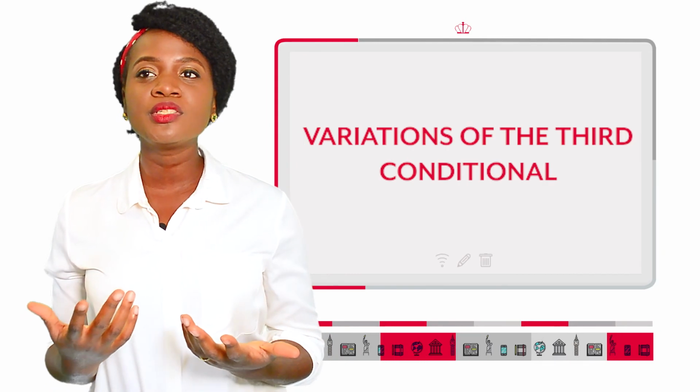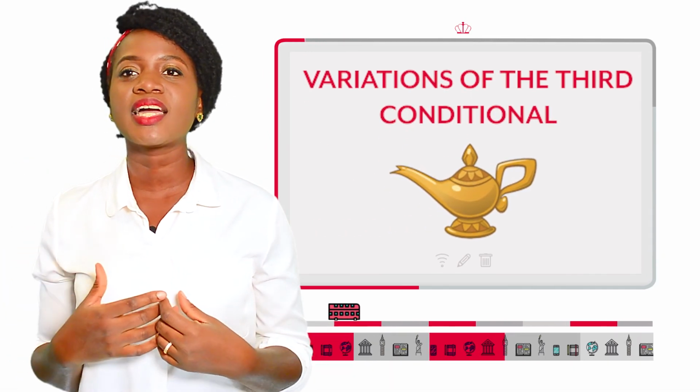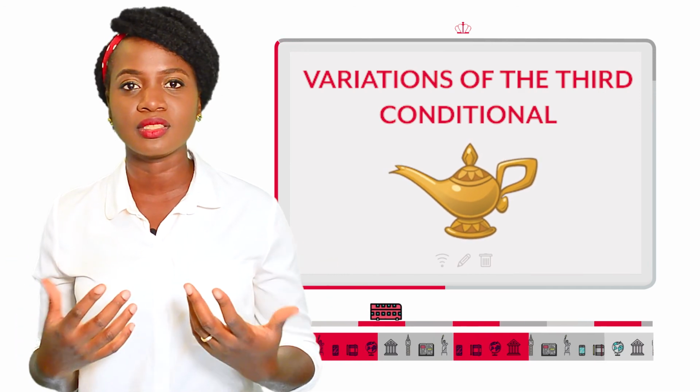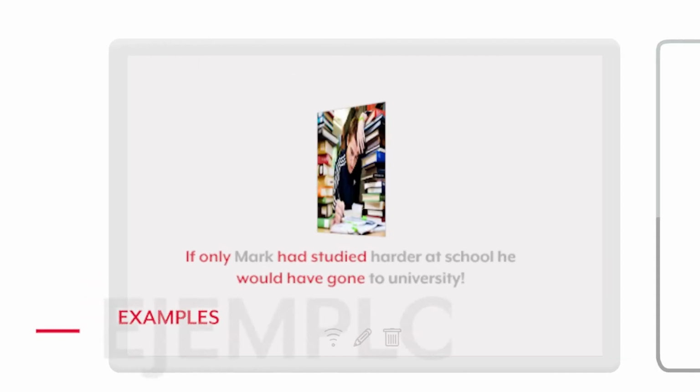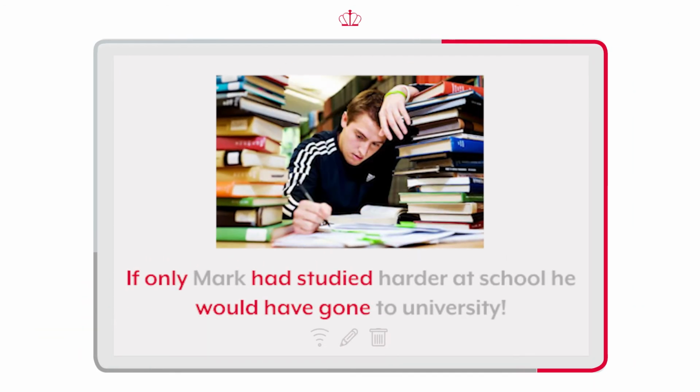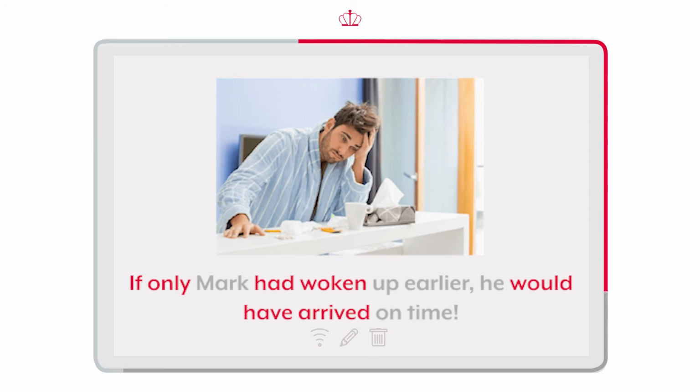But it can be used like the rest of the conditionals, giving more emphasis to the fact that we would like things to be different. For example, if only Mark had studied harder at school, he would have gone to university. If only Mark had woken up earlier, he would have arrived on time.